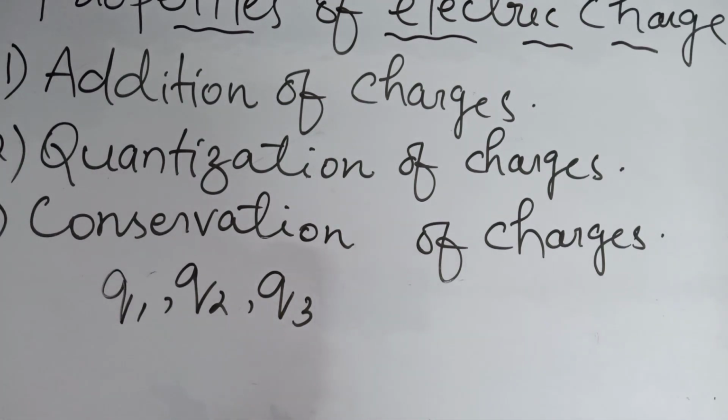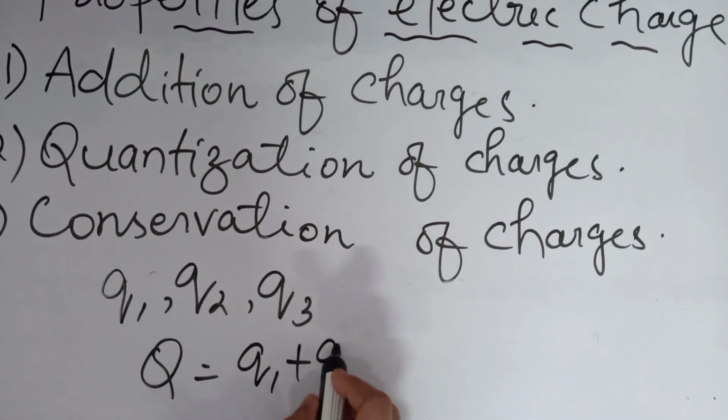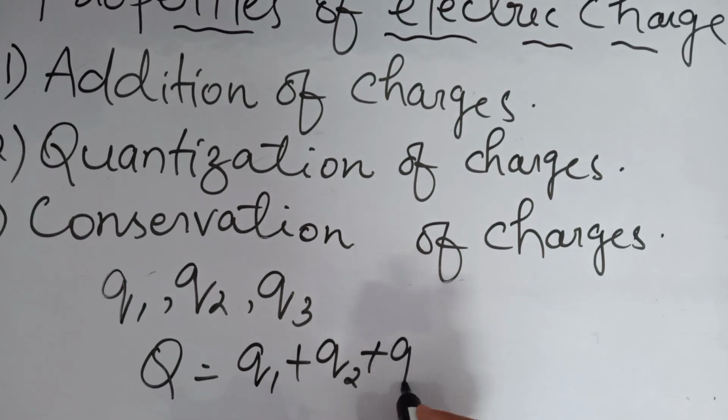The total charge Q will be equal to Q1 plus Q2 plus Q3. That means the total charge of the system will be the algebraic sum of the individual charges. That is called addition of charges.